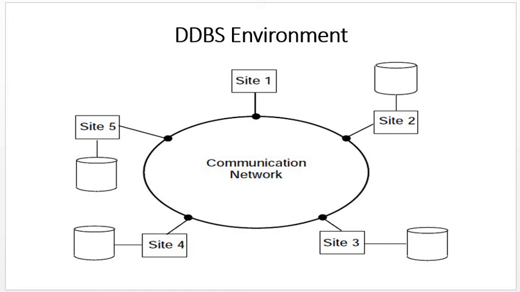If site 4 loses connectivity or the site 4 database is lost, then in this figure we can see that in a distributed database system the entire network will not fail, because sites 2, 3 and 5 have their own databases. They can keep working and will stay active in this distributed database system.